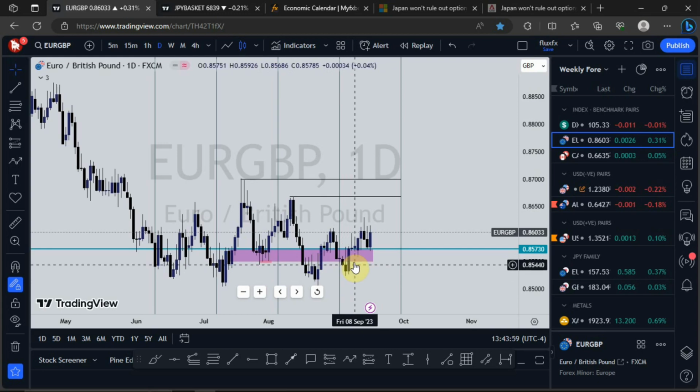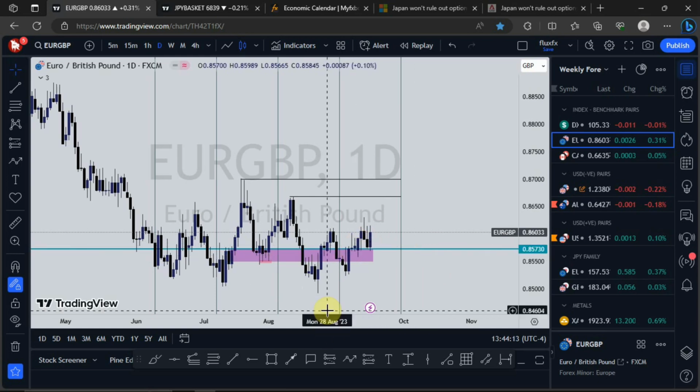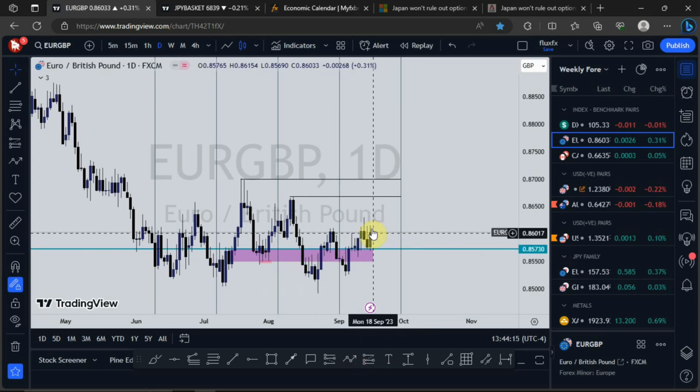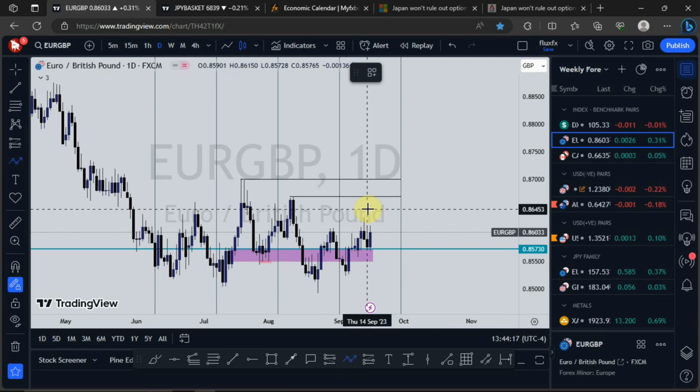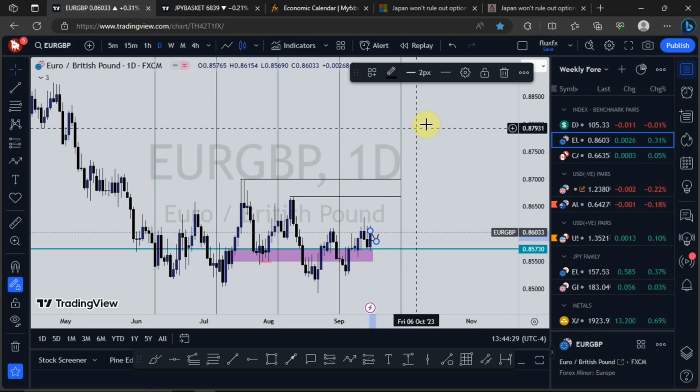A higher swing low formation has been made right here after price moving into this area. Then we had price taking out this high, then a low has been made over here, a higher swing low formation. So I'm expecting to see price continue to push to the upside. Going into next week, you might see price give a little bit of a push to the downside, making out a swing low for the week. Then we see a push to the upside. So I'm expecting a bullish scenario on EURJPY.